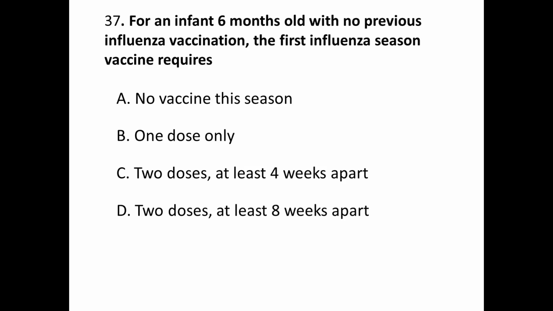Question number 37. For an infant 6 months old with no previous influenza vaccination, the first influenza season vaccine requires A. No vaccine this season, B. 1 dose only, C. 2 doses at least 4 weeks apart, and D. 2 doses at least 8 weeks apart. Correct answer is C.